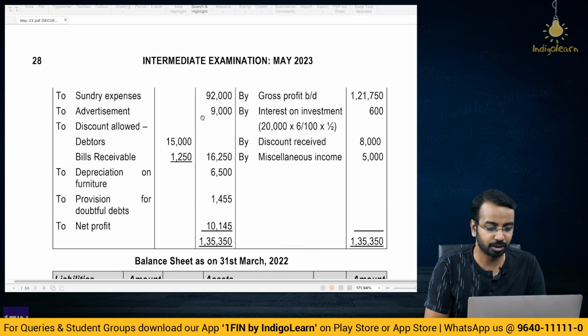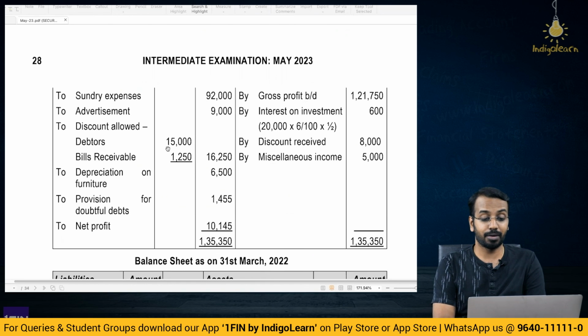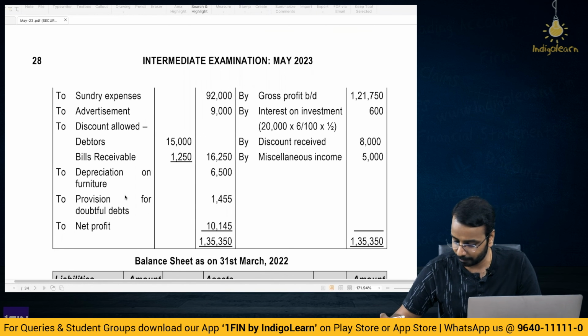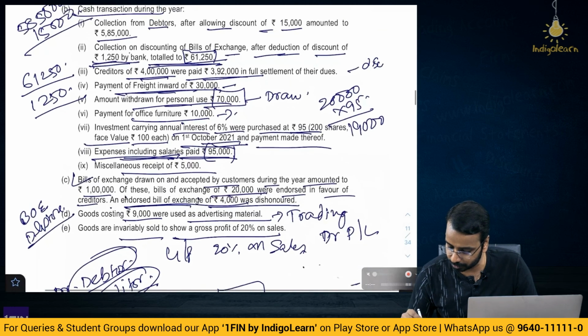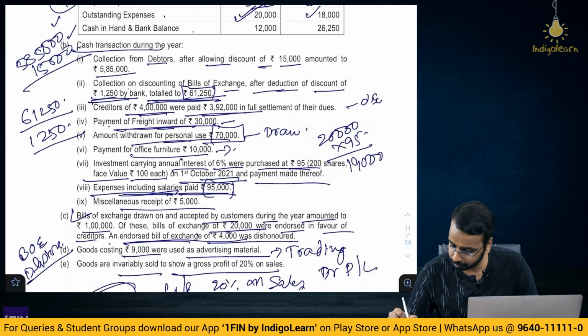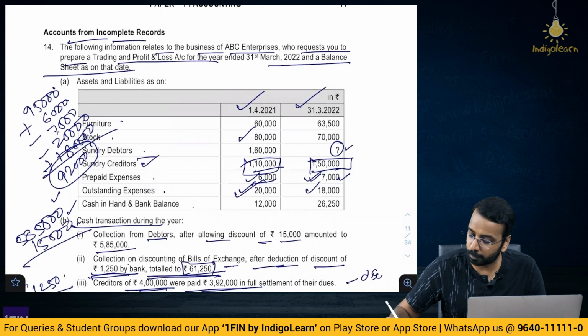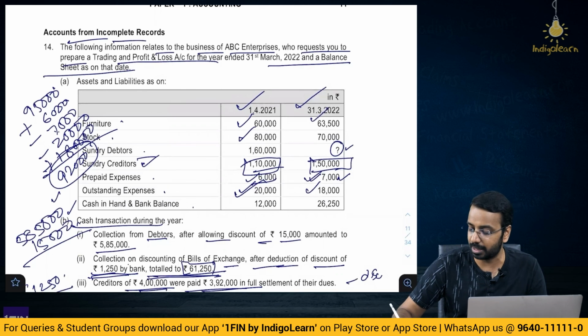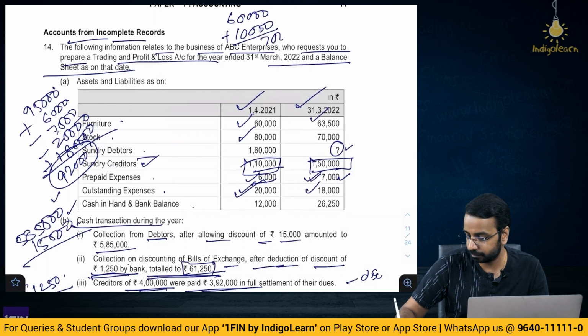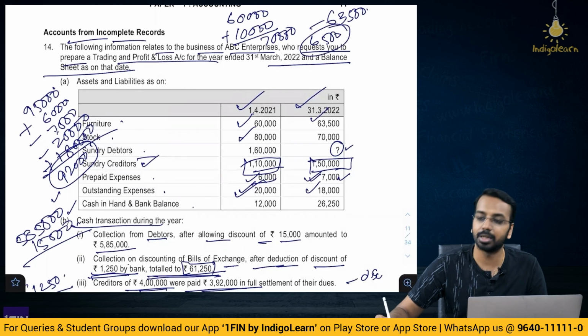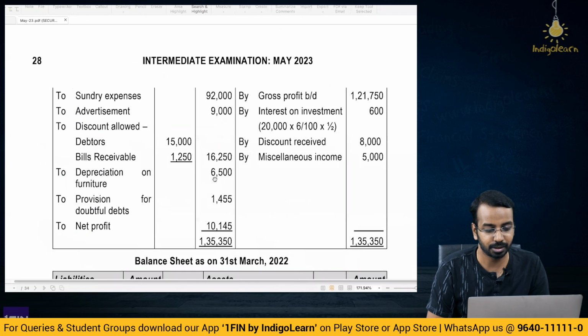Then advertisement 9,000 given in the question. Discount, debtors we have allowed 15 and bill receivable 1250. Depreciation on furniture 6,500. So what does the question say on depreciation? Payment for office furniture is 10,000. Then the opening balance is 60, 63,500 is the closing balance. So 60 plus 10, 70. Closing balance is 63,500, means what? 6,500 is your depreciation, right? So that is the amount of depreciation, 6,500.